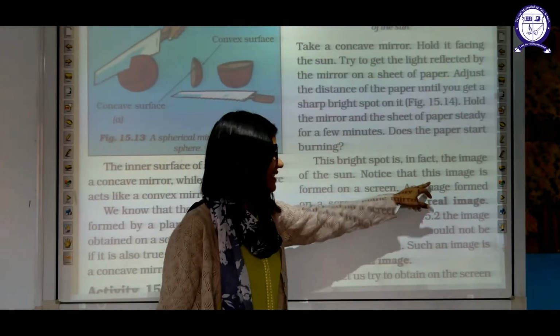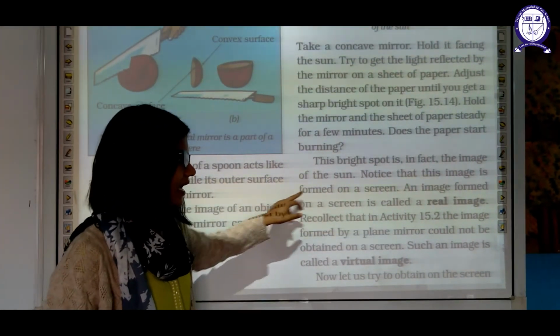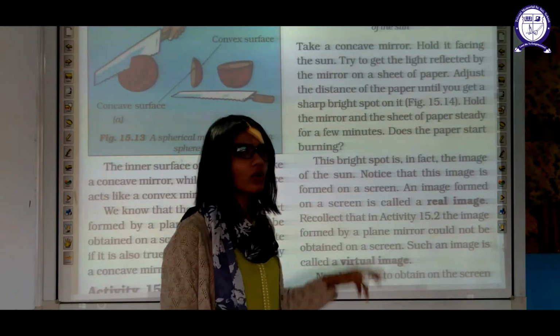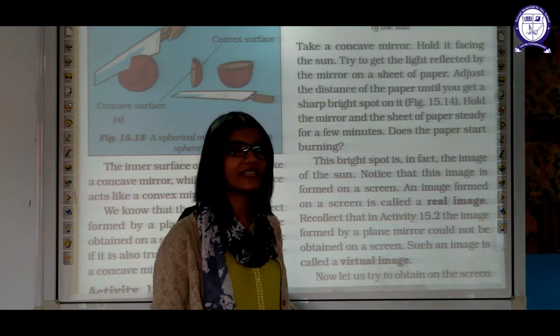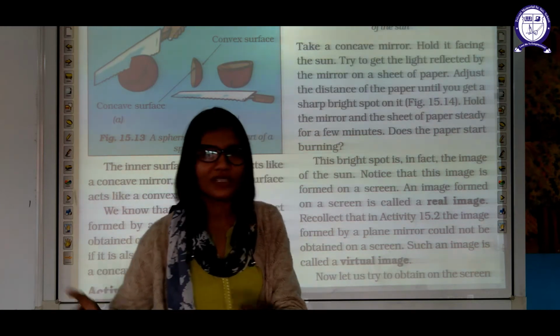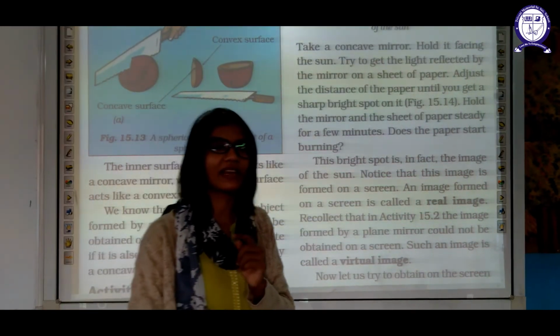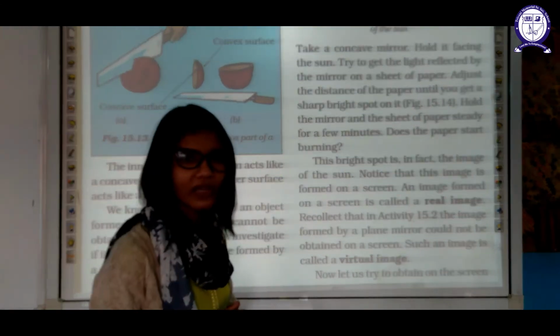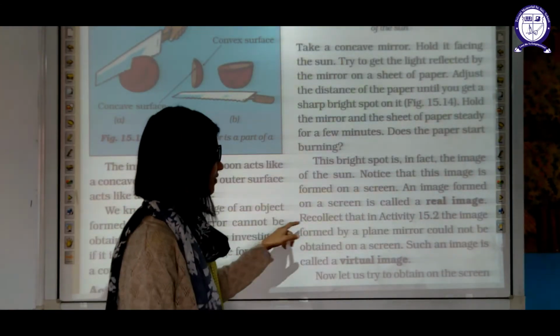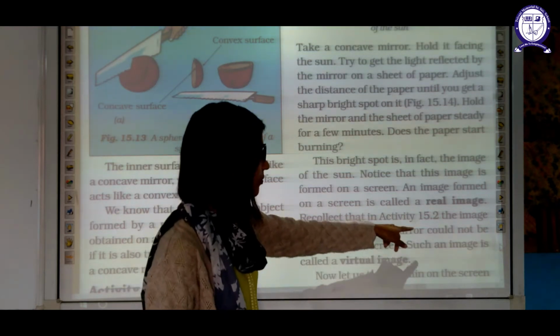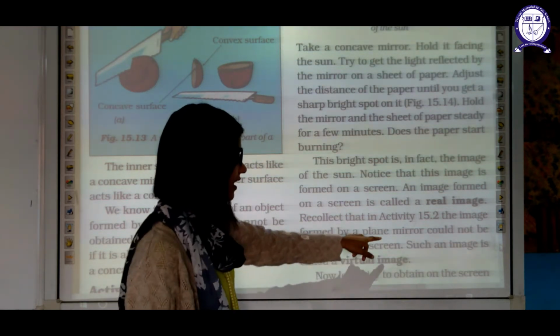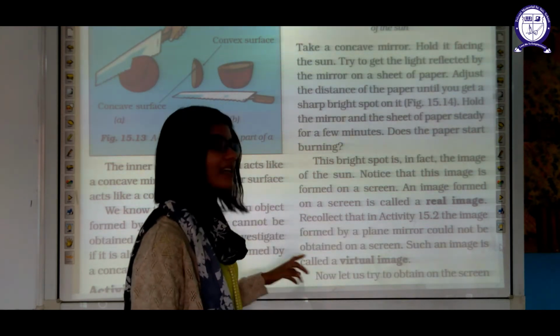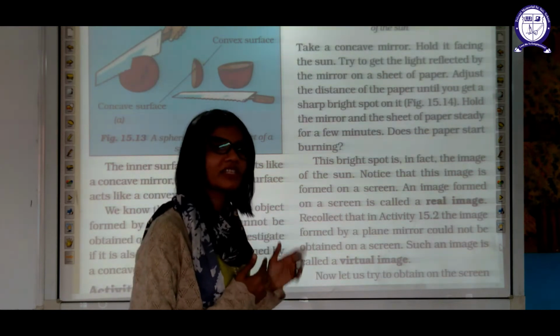Notice that this image is formed on the screen. The image formed on the screen is called a real image. So we can say that a concave mirror forms a real image, because we are getting this image on a piece of paper. Recollect that in activity 15.2, the image formed by a plane mirror could not be obtained on a screen. Such kind of image is a virtual image.